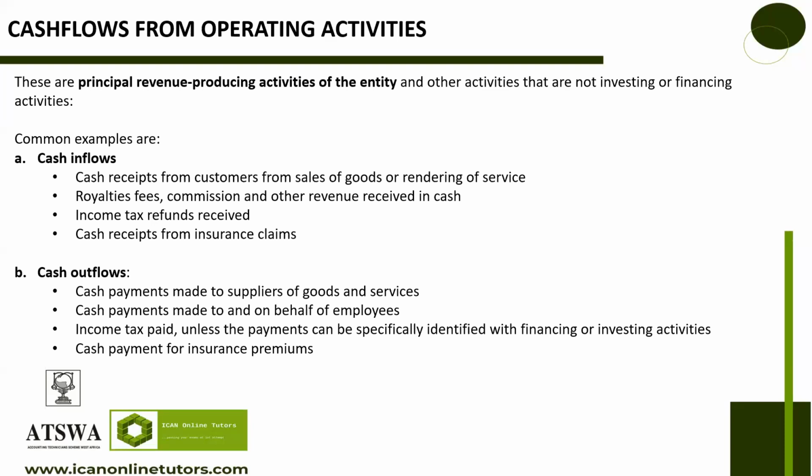Cash receipts from insurance claim. You had insurance and maybe something happened and they pay you back. It's not an investment though, and it's not what? It's not financing. It falls under operating activity. The cash outflow consequently also will now be cash payments to suppliers of goods and services, cash payments made to and on behalf of employees, income tax paid, unless the payment can be specifically identified with financing or investing activity, otherwise it remains as operating activity, cash paid for insurance premium.